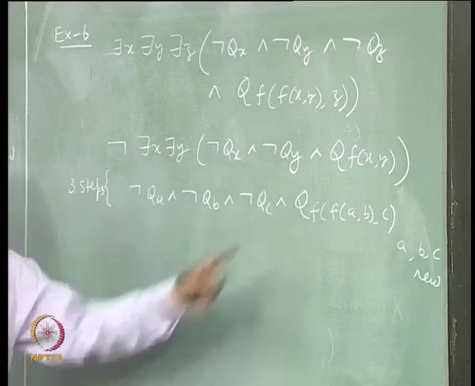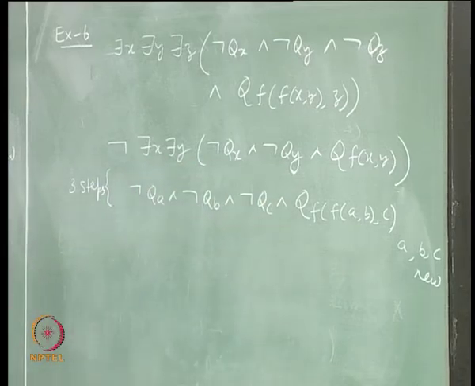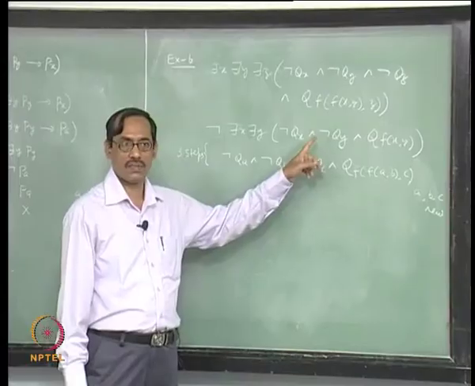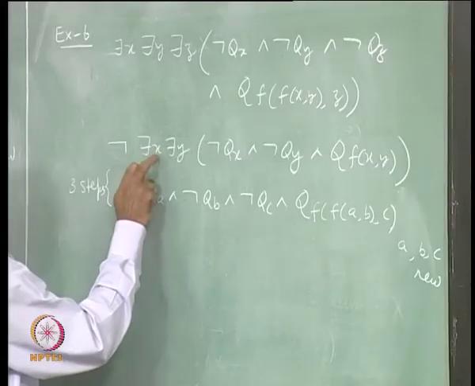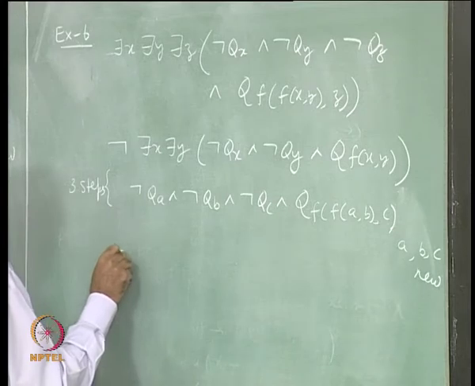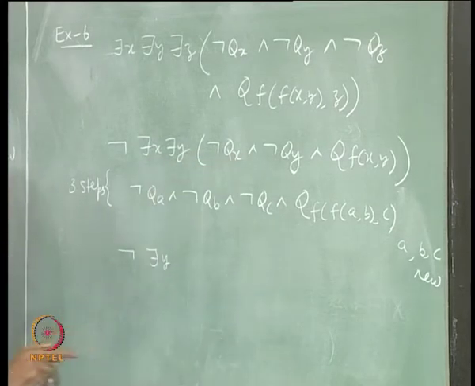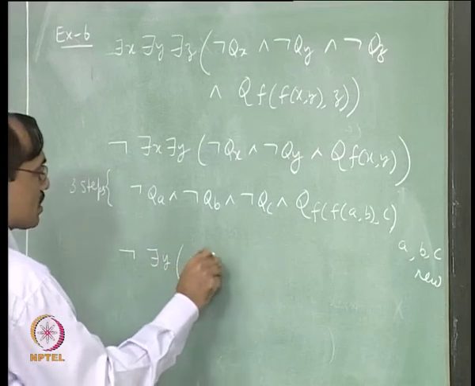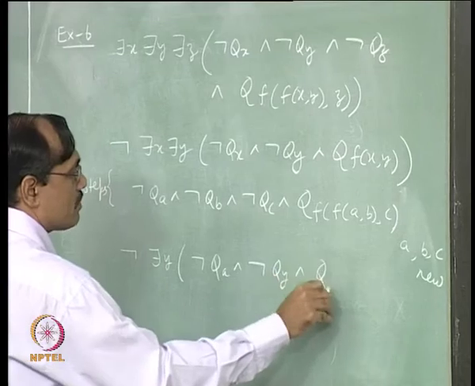Next we can use this. Fine, we want them to close negation. So, it looks like we have to go for similar substitutions, right. Let us see this, say x is a. So, when x is a, this gives not there is, this is universal. So, I can use any constant, the same constants I can reuse. So, not there is y, not q a. I am taking steps here, not doing it all at a time.